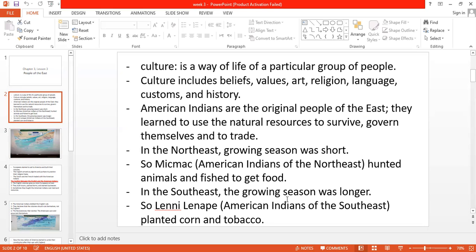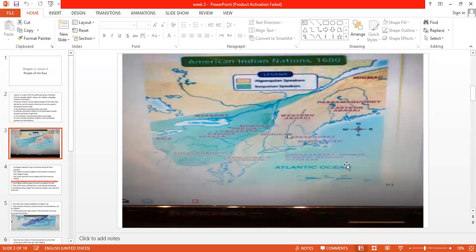In the Southeast, the growing season is longer, so it's different. The American Indians who lived there are called Lenni Lenape. The Lenni Lenape are also American Indians, but of the Southeast. There the growing season is longer, so they planted corn and tobacco. Look again at the map: this is the East, this is the Northeast, this is the Southeast. The people of the Northeast are called Micmac. The people of the Southeast are called Lenni Lenape.